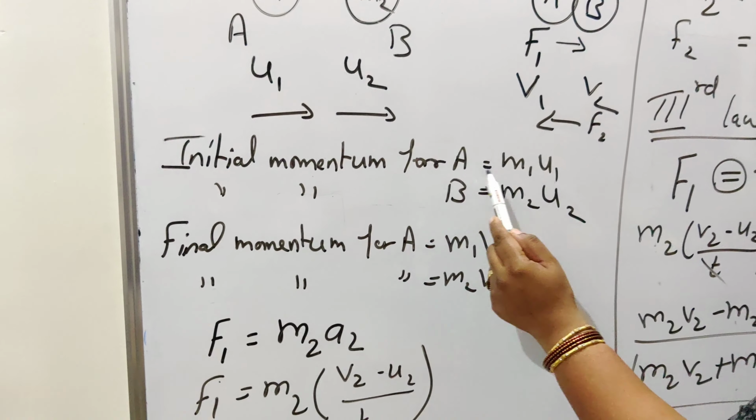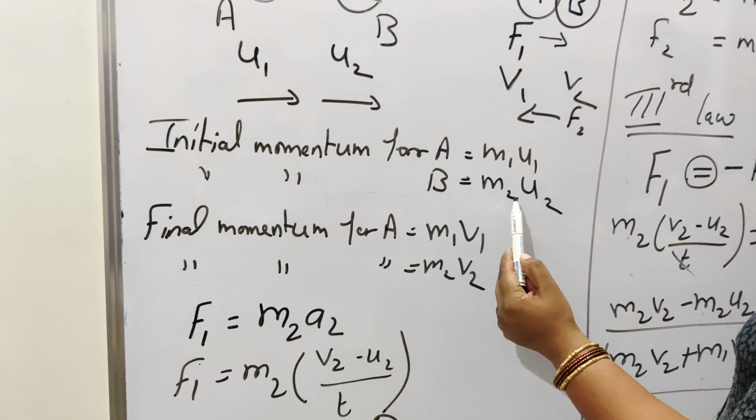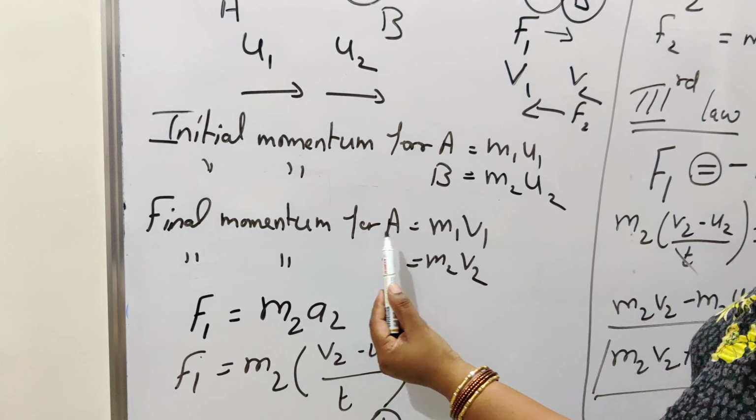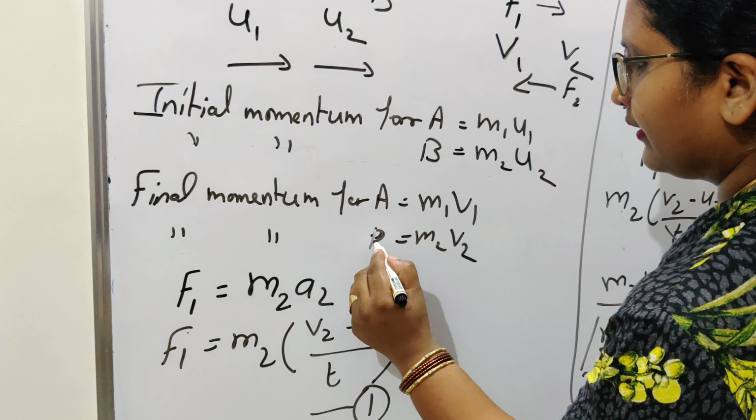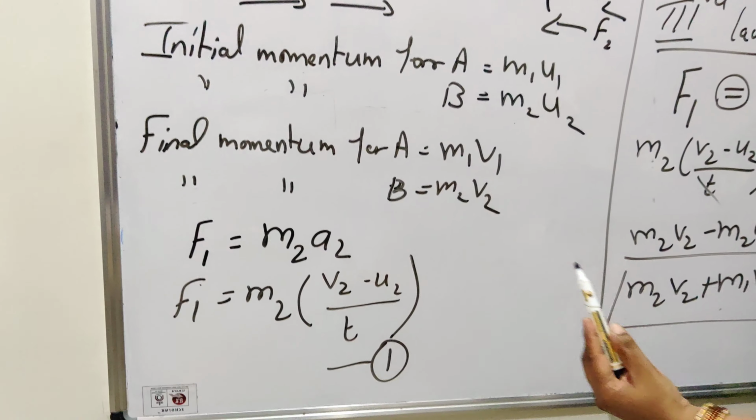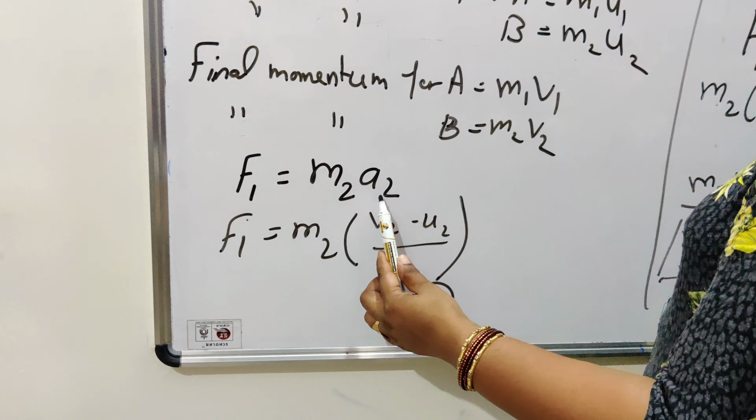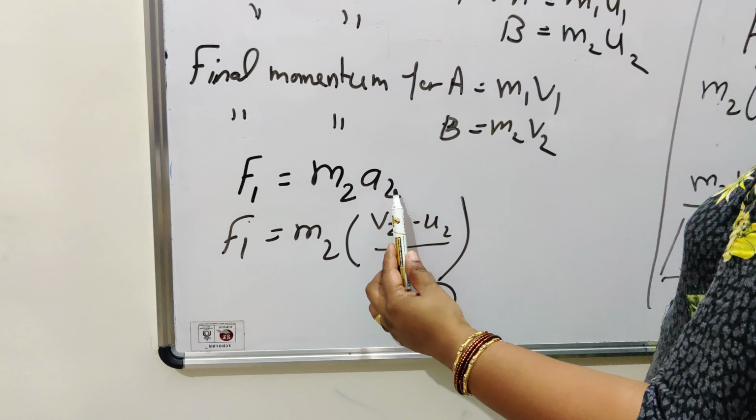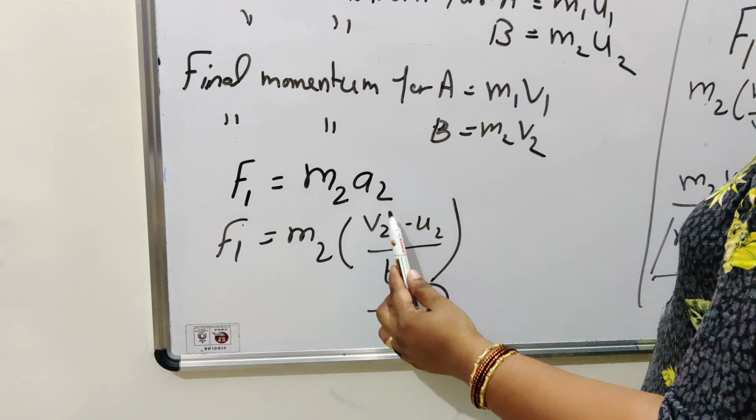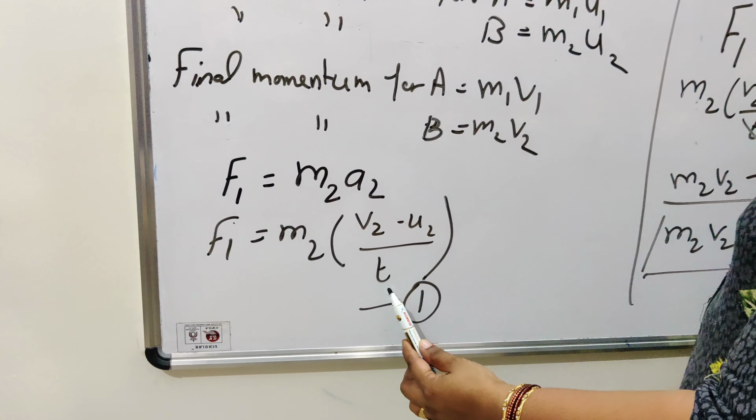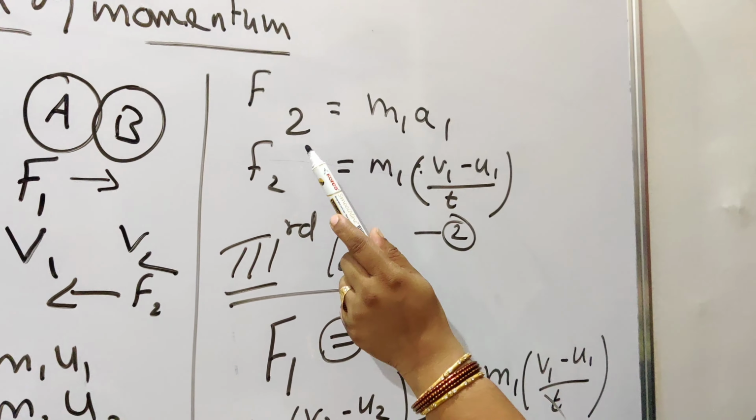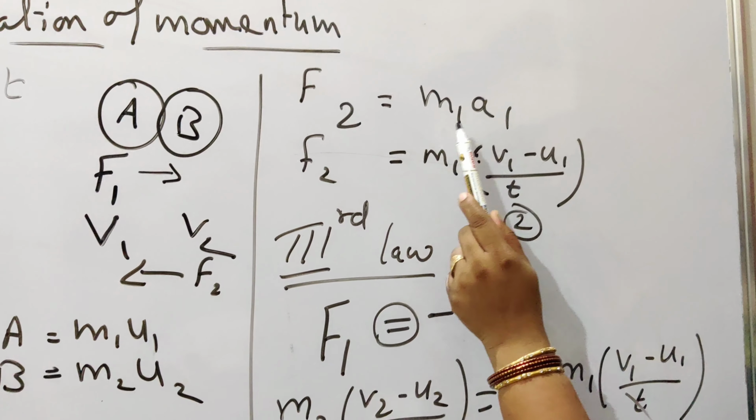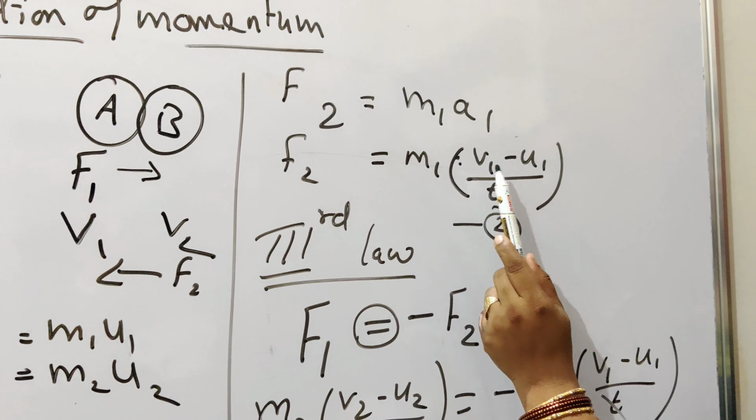So the initial momentum for A will be m1 u1. Initial momentum for B will be m2 u2. Final momentum for A is m1 v1. Final momentum for B will be m2 v2. Now here force F1 is applied on object B. So from mass times acceleration, m2 a2, we can write (v2 minus u2) upon time t, the rate of change of velocity. Now F2 will be the force exerted on object A. So m1 a1, m1 into (v1 minus u1) upon t.